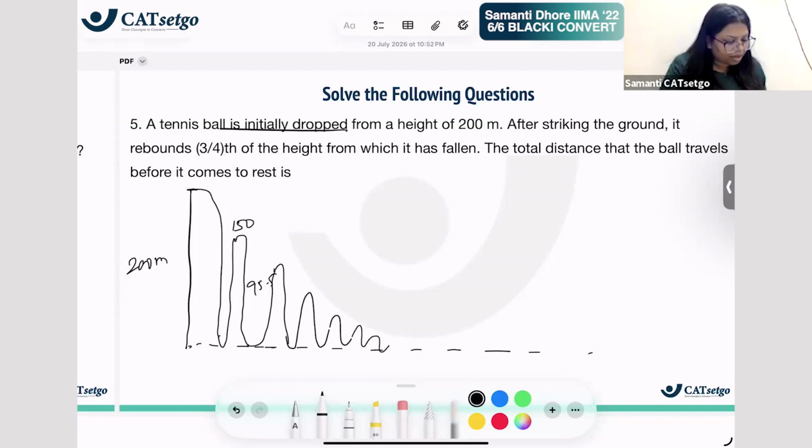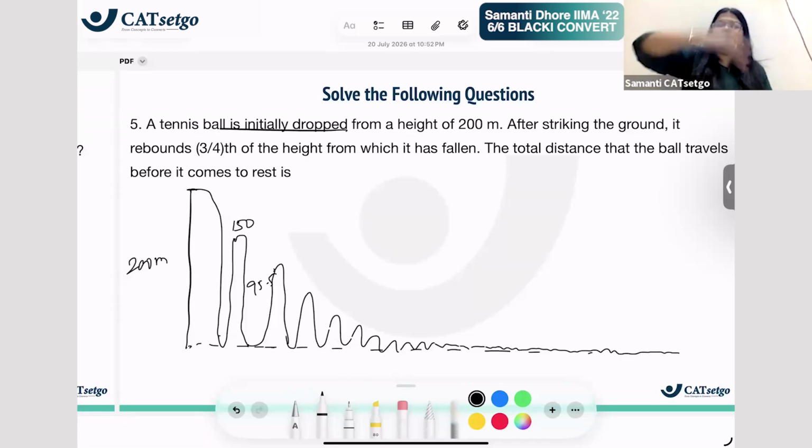Then again, from the top it falls and then rises small. Now after some point it will rise only to a very small height. And then it will come to rest at some infinity. It will come to rest.